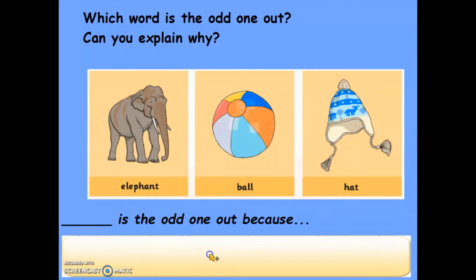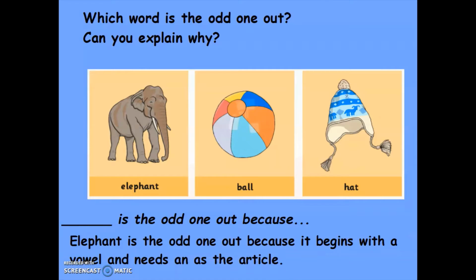Hopefully you will have said that elephant is the odd one out because it begins with a vowel sound, E, and it needs an as an article, an elephant. Ball and hat would have a ball, a hat.